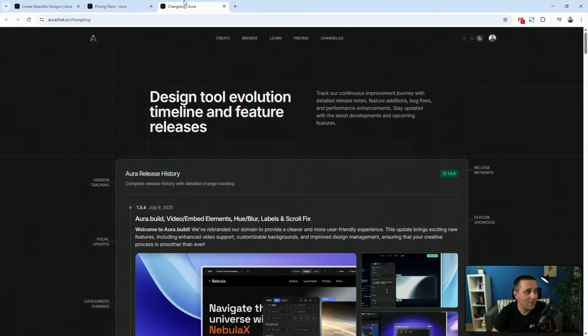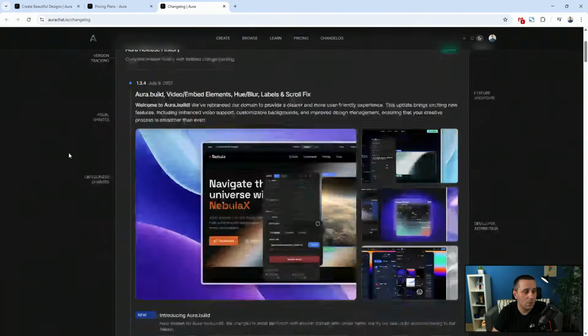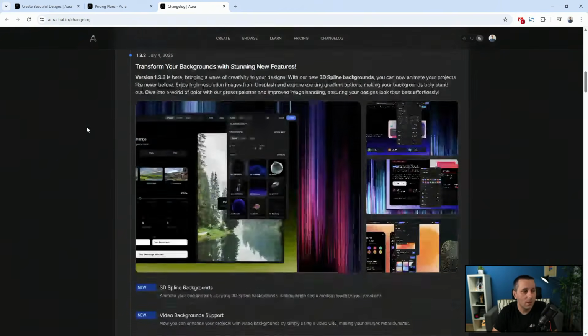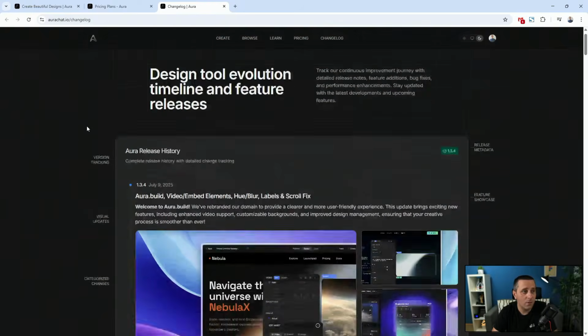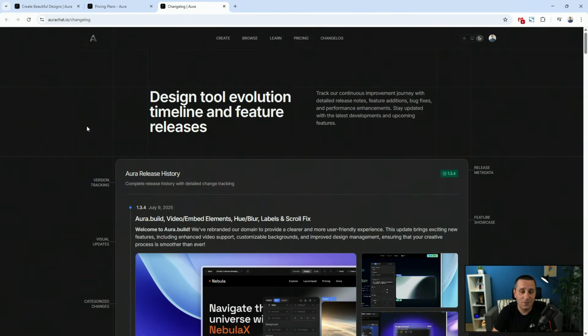Then finally, I want to mention the changelog, because he updates this tool all the time. If you go to changelog right here, you can see what's been added recently. At the moment of recording this video, he added embedded elements, hues and blurs, labels, scroll fixes, and all of these things. But you can scroll down here and see how often he updates the tool and what he's been adding as of recently.